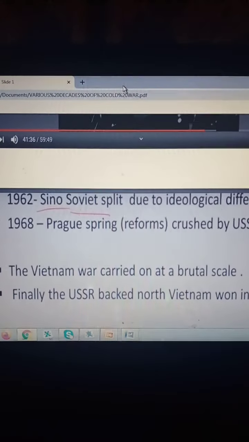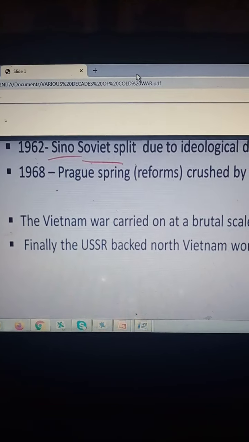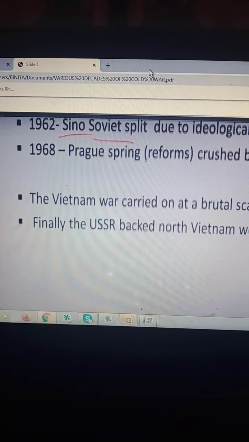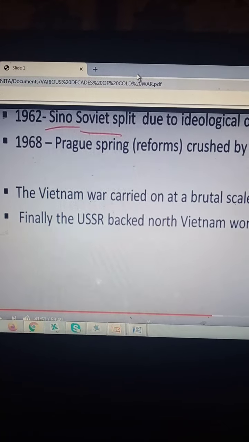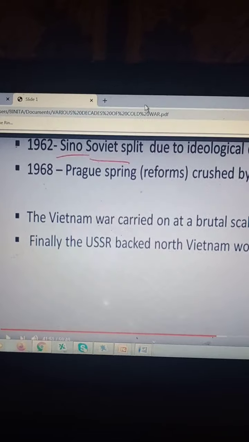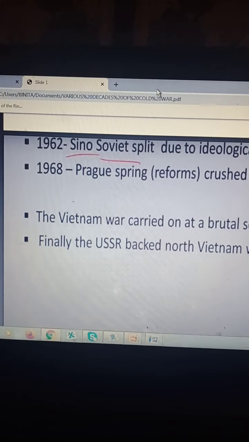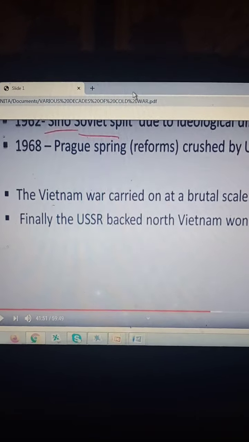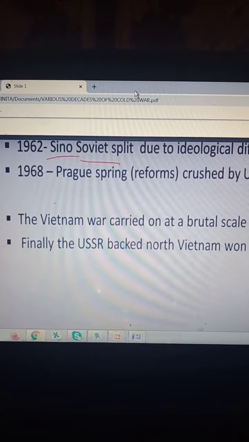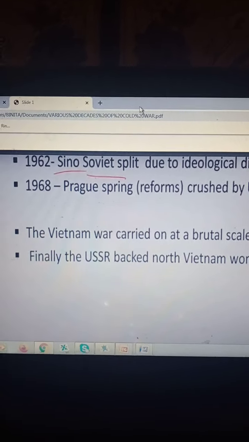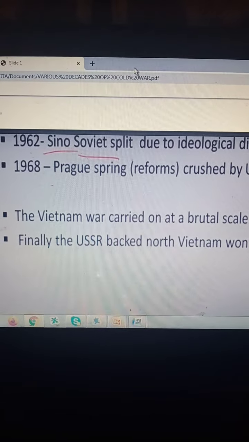The next event in the 60s is the Sino-Soviet split due to ideological differences. Sino means China, and the USSR, both communist countries. Although they are both communist, China blames the USSR for not following Marxist philosophy in the right way, and therefore China stops supporting the USSR. Then in 1968 you have the Prague Spring. Prague was the capital of Czechoslovakia, which was also taken over by the USSR. That Prague uprising was crushed by the USSR.